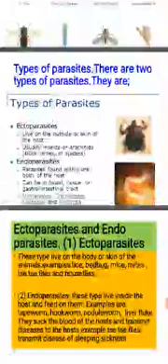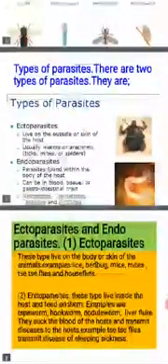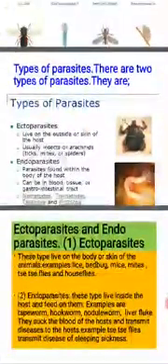Endoparasites are those that live within or inside the body of the host. They can also be in the blood tissue or inside the intestine. Ectoparasites live on the body or the skin and suck blood.